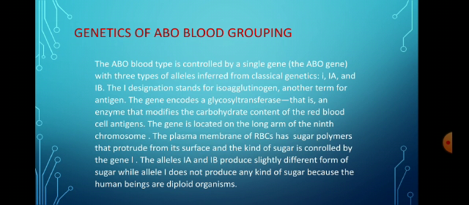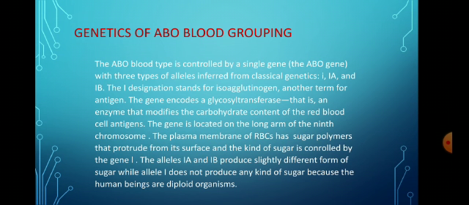Now let us discuss about the genetic basis of ABO blood grouping. So the ABO blood grouping is controlled by a gene called I gene. The I gene stands for isoagglutinogen. There are three different allelic forms of this I gene: the IA, the IB, and the small i. This is an example of a very important concept of genetics which is called multiple allelism. It means that three different kinds of alleles, that is IA, IB, and small i, are governing the same character, which is the ABO blood grouping.